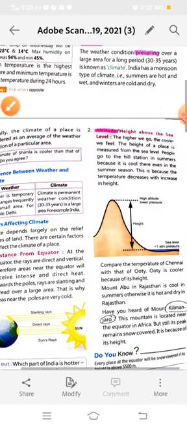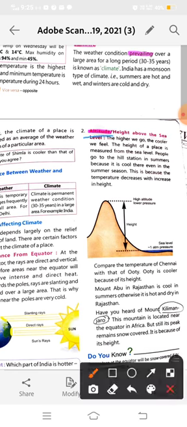Okay, now you have already learnt in this chapter that altitude is the height above the sea level. Altitude means height. Height is also affecting the climate of a place. When we go downside, the temperature will increase, and when we go upside, the temperature will decrease. What is the reason behind it? When we go to a height, air pressure will become low, and when we come downside, air pressure will increase.